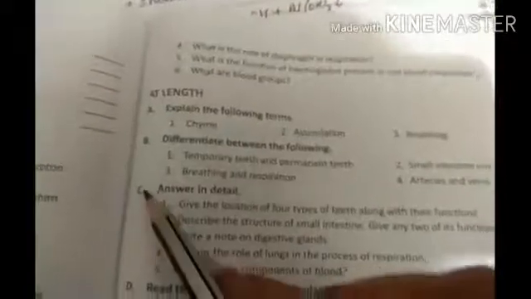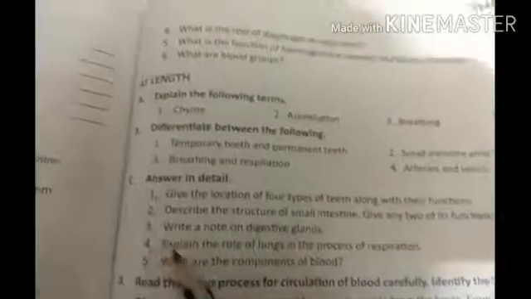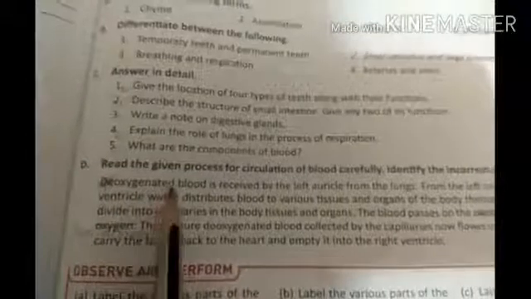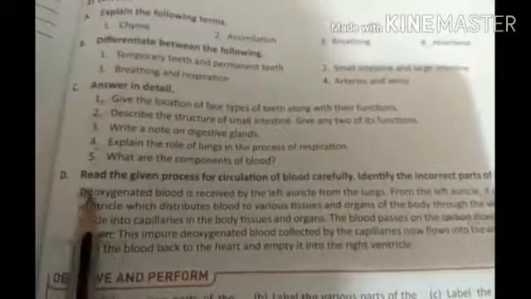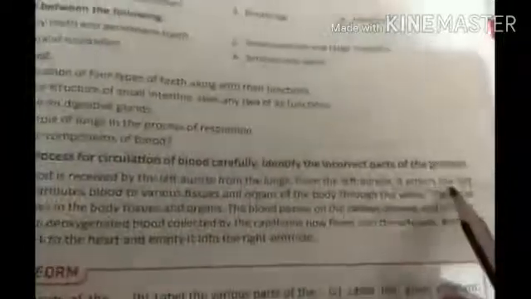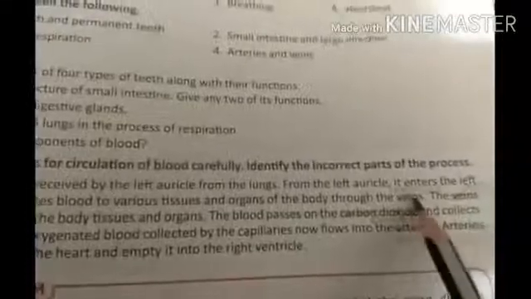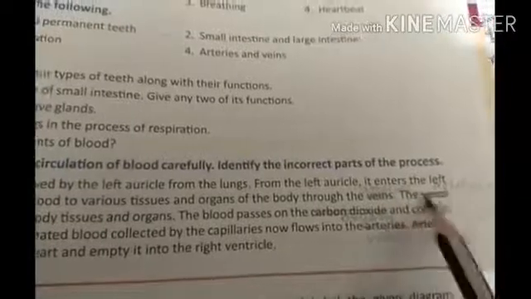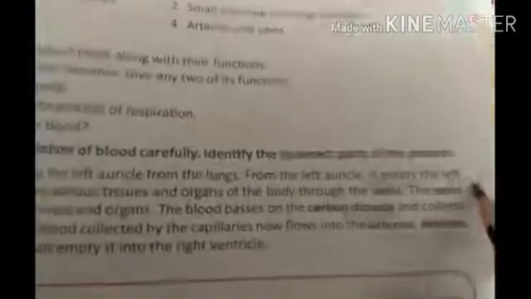So students, this A, B, C you need to do in your homework copy also. Then students, the D part you will do in the book, as I have done here only in the book. So here it should be oxygenated, so correction I have made there. So it should not be deoxygenated, it should be oxygenated blood here. And thereafter here you will cut the veins and you will write arteries. Okay. Then after full stop the arteries. Once again veins will be cut, arteries you will write over there, arteries.